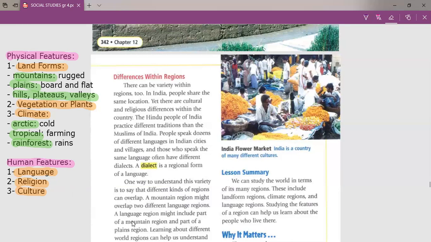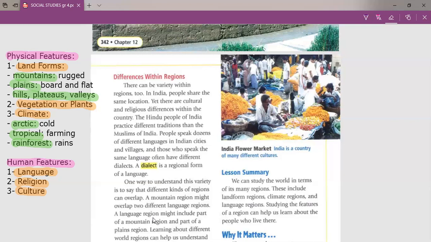Sometimes a language region includes a mountain region and a plain region, like Egypt. Egypt is a language region that speaks Arabic. But here in Egypt, you could find a mountain region like Sharm el-Sheikh, and you could find a river region like Cairo. So it's one region, but it includes other different kinds of regions.